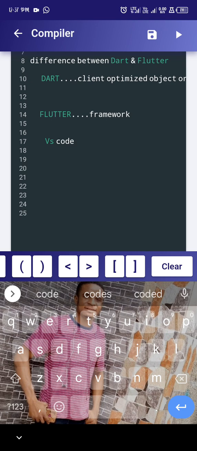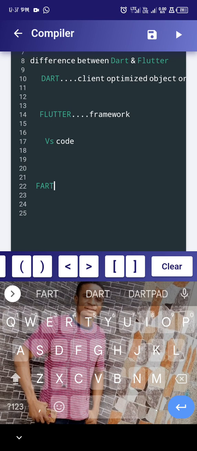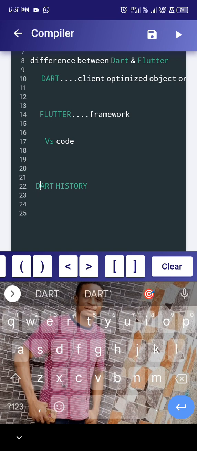Okay, now we are still on the introduction to Dart. The next thing I want to show you now is the history. Everything in this life has a history. As you are there, you have a history, and I have a history. I have what I will tell my children when they come. What is the history of Dart? How did it come into this world?